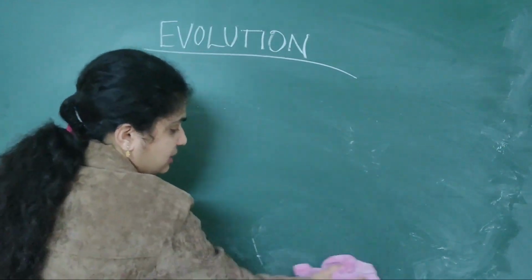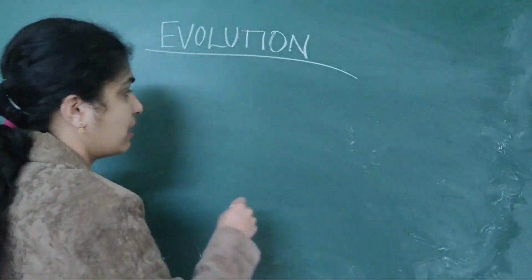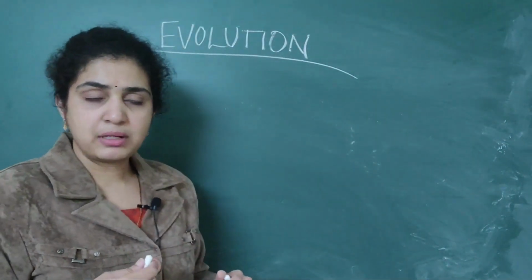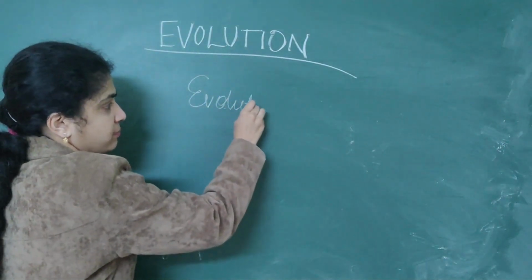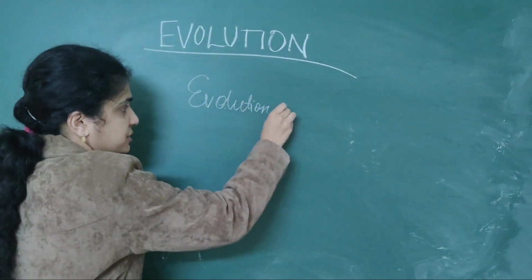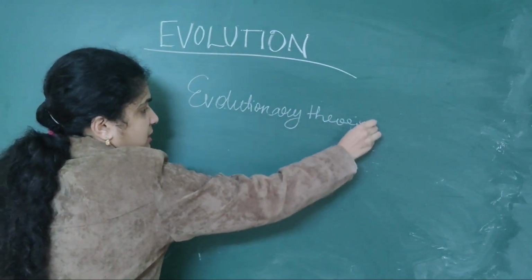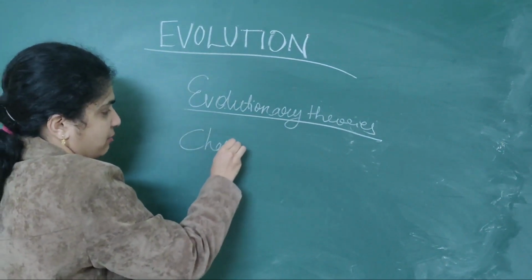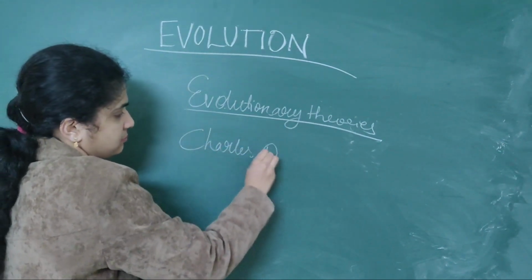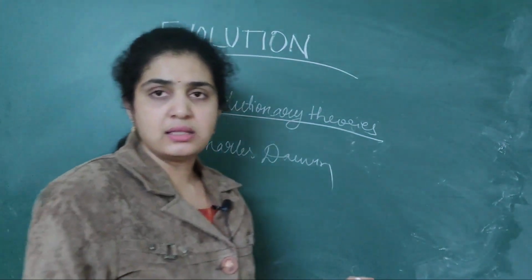So we are done with the origin of life theories. The most accepted theories were the evolutionary theories. Evolutionary theories were given by Charles Darwin, and this is the most accepted theory.